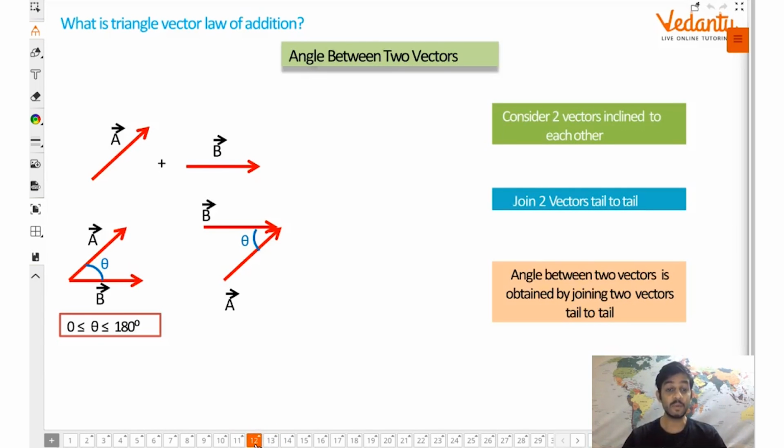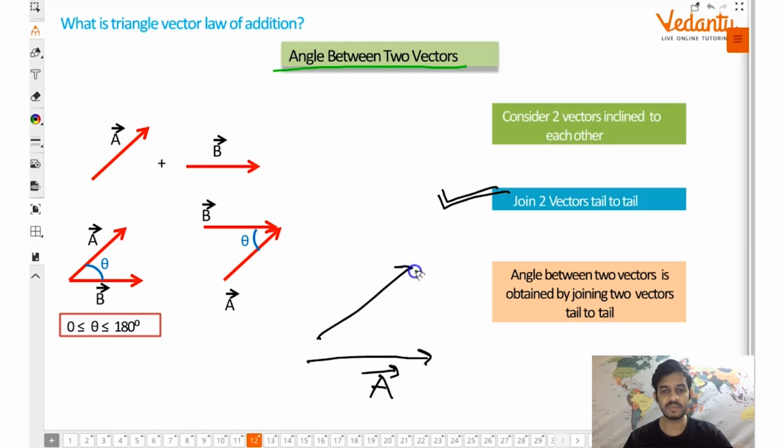Now, one important confusion which most of the students have is angle between the two vectors. Now, guys, angle between the two vectors is defined when the vectors are joined tail to tail. Suppose this is A vector.